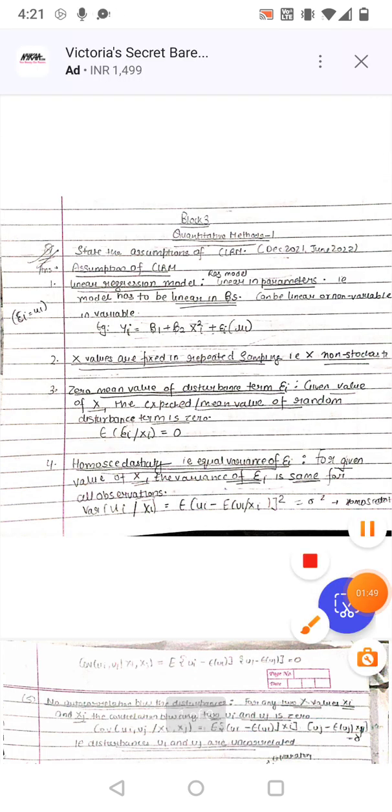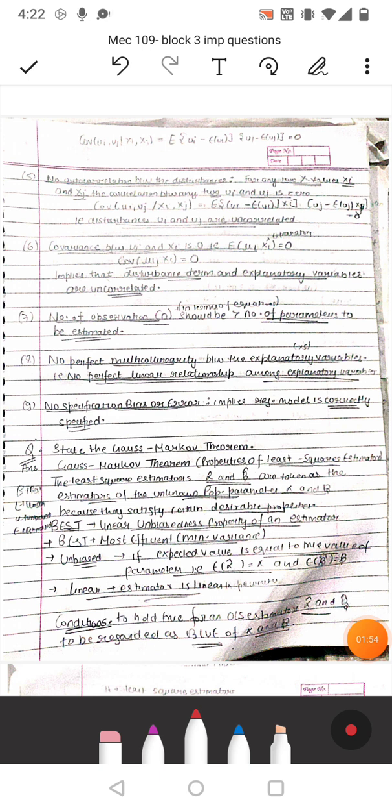Now next we'll discuss number 5, that is no autocorrelation between the disturbance terms. That is, for any two values of x, that is xi and xj, the correlation between any two error terms ui and uj is 0. That is, covariance of ui uj given xi xj is equal to expected value of bracket ui minus expected value of ui given xi, into uj minus expected value of uj given xj, is equal to 0. That is, disturbances or error terms ui and uj are uncorrelated.